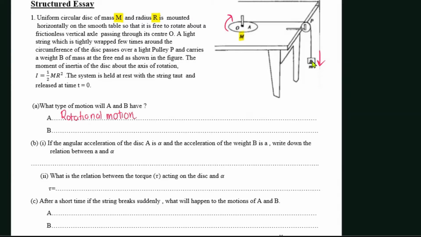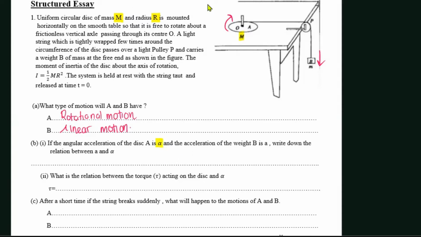And what kind of motion will B perform? B is going to go vertically down, which means it's going to perform a linear motion.